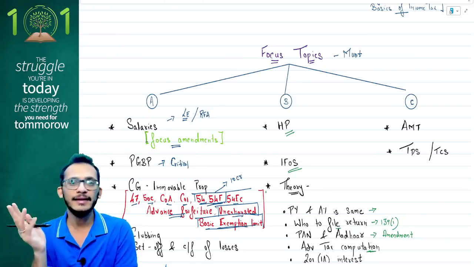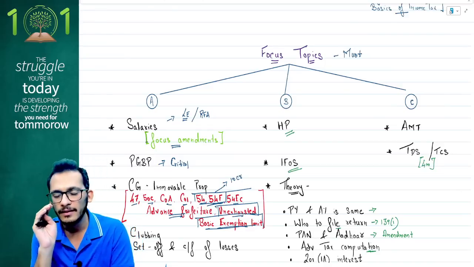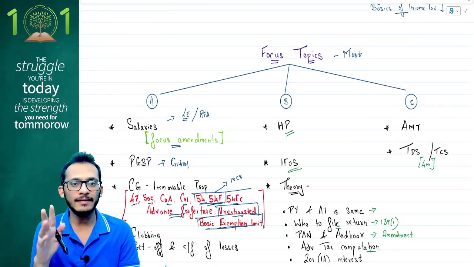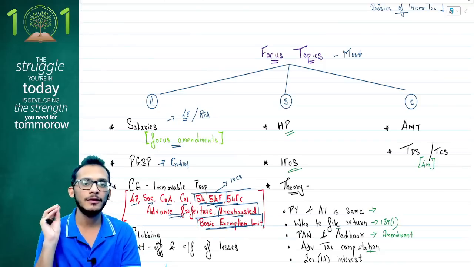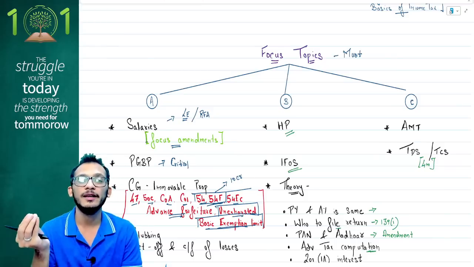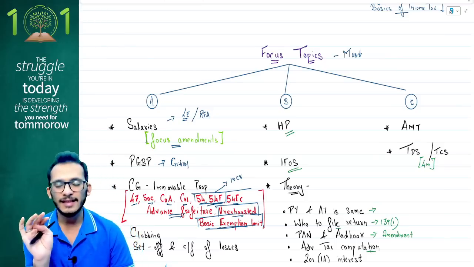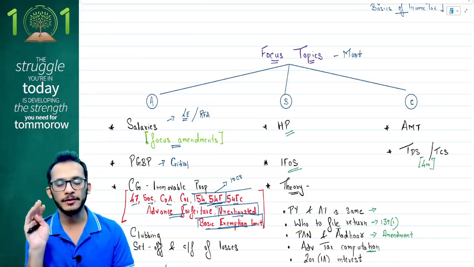Second is your TDS and TCS. No doubts about it, people, you're going to get 4 marks from this in the exam. But the problem with this chapter is that it's very lengthy. It's very detailed. It has a lot of tax rates, a lot of rules, a lot of regulations, and therefore it complicates life. I do not expect you to spend more time on it. Yes, it's a chapter which you take a chance with. You don't have an option because you cannot pay attention to this chapter.